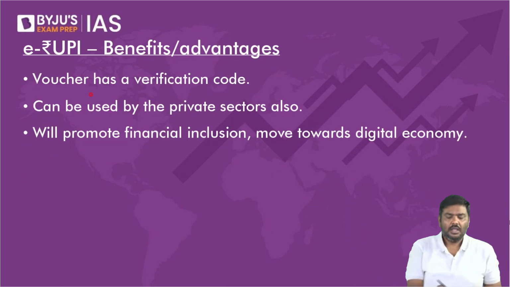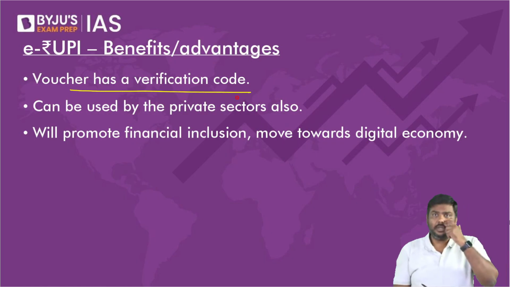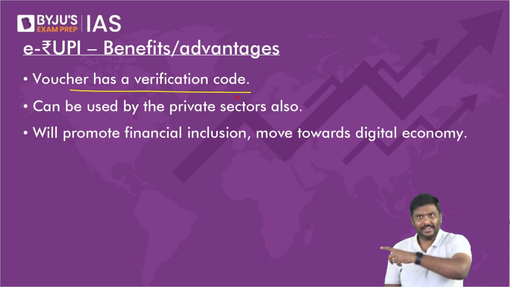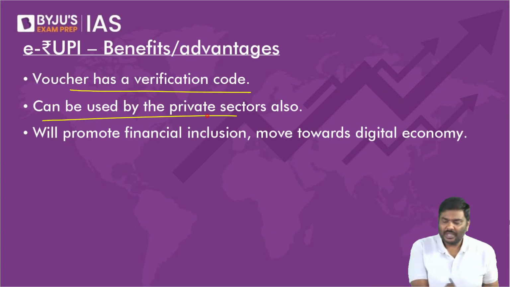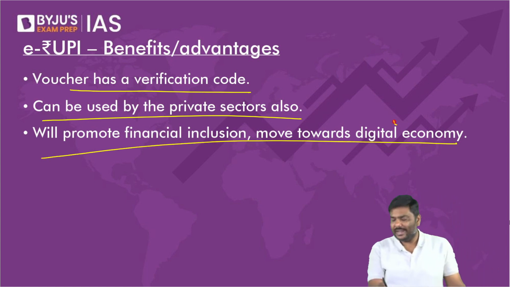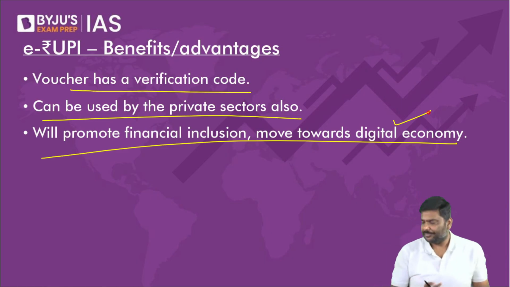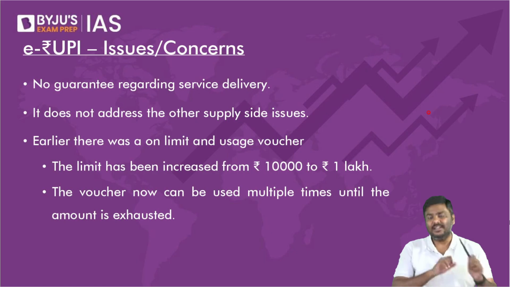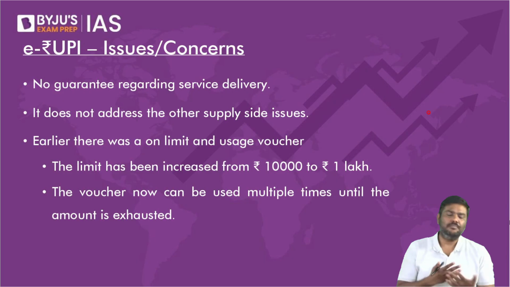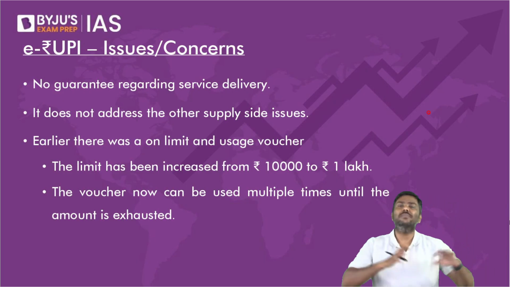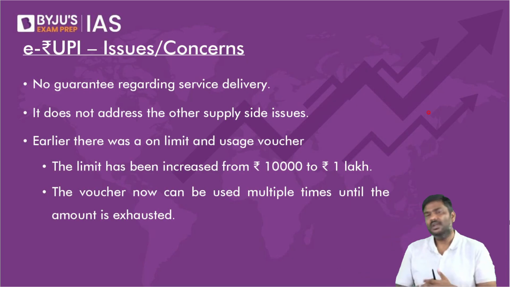The voucher redemption can be tracked by the issuer. If the government has issued 100 vouchers, they can keep track of how many vouchers have been issued, how many have been used, where they have been used, etc. The voucher has a verification code, that is the OTP. You will get the OTP as a beneficiary, and only then will they provide the services. It can be used by the private sector, and will promote financial inclusion and the idea of a digital economy. So these are some of the advantages of e-rupee.